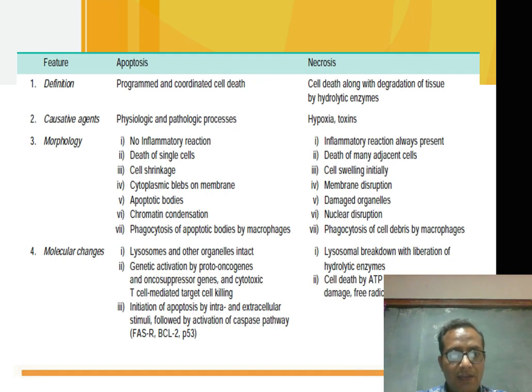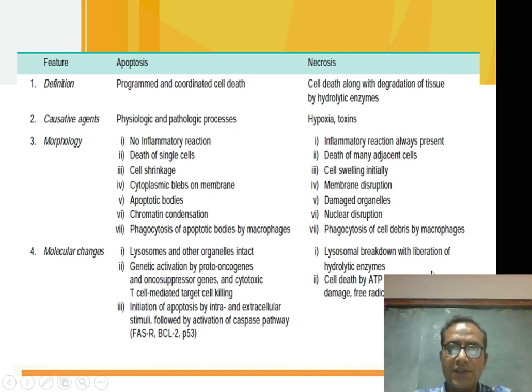In apoptosis, there will be genetic activation of proto-oncogenes or oncosuppressor genes, and apoptosis occurs by activation of the caspase pathway. Initiation of apoptosis is by intra- and extracellular stimuli. But necrosis occurs by cell death from ATP depletion, membrane damage and free radical injury.